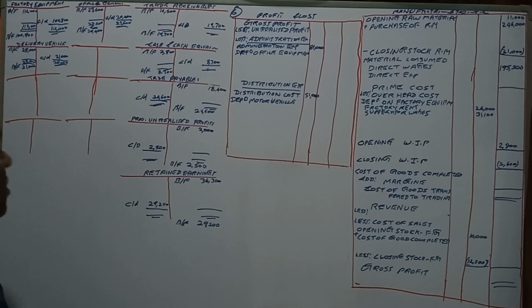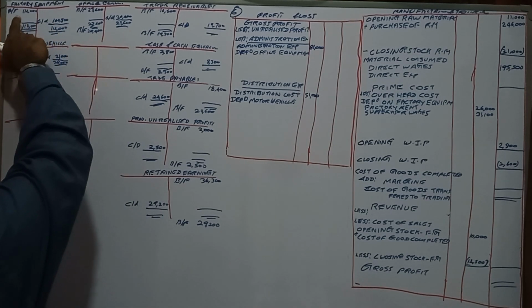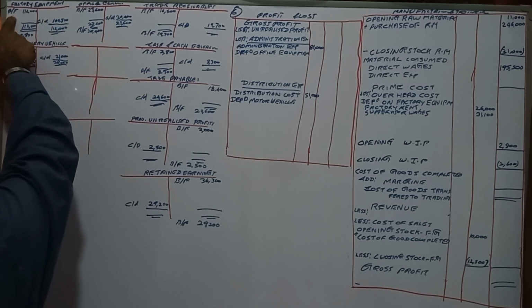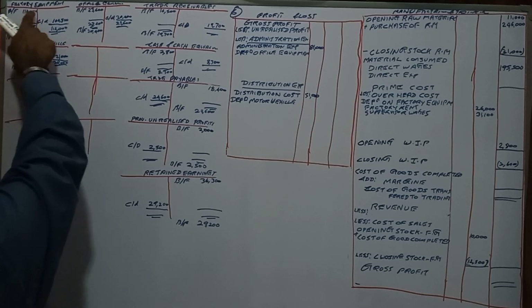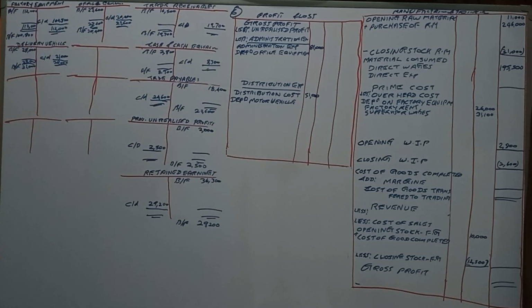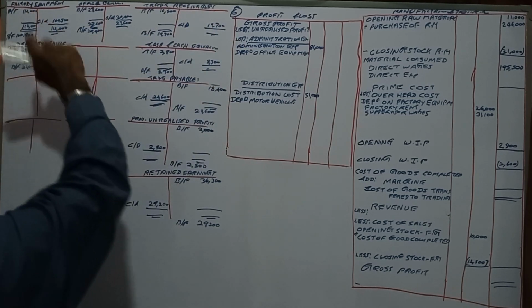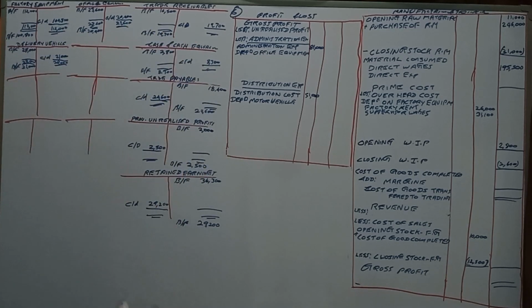The previous year 2022 December closing balance will come as the opening balance for 2023. So we have taken the opening balances like that. All the 2022 end balances we have put as 2023 opening balances, and 2023 closing balances we have put as the closing balances of 2023.